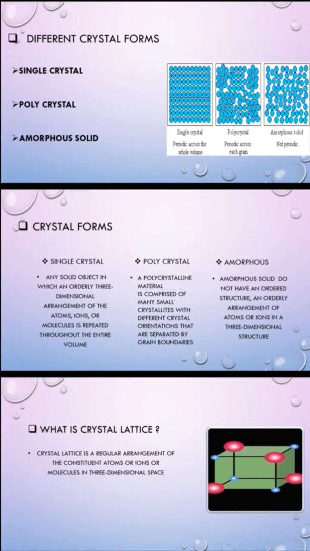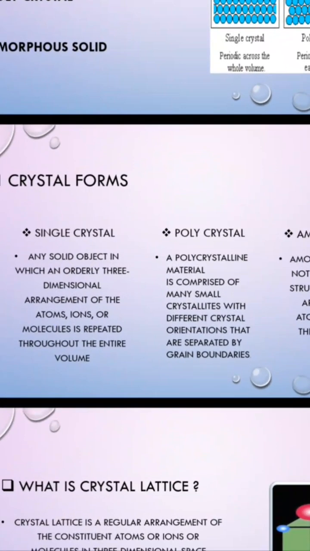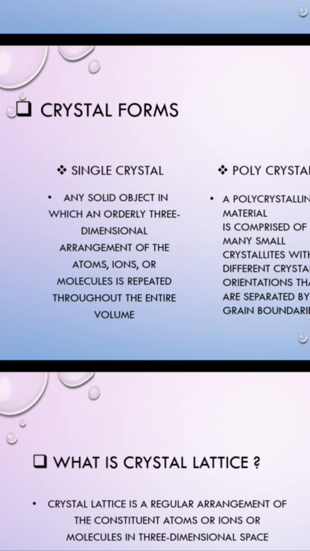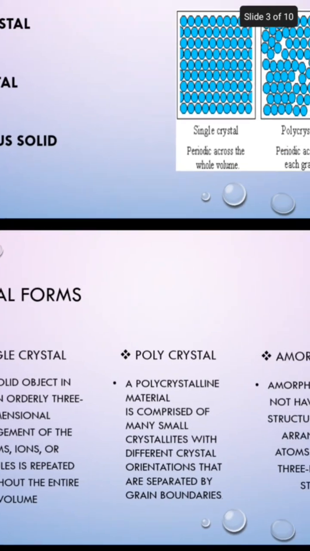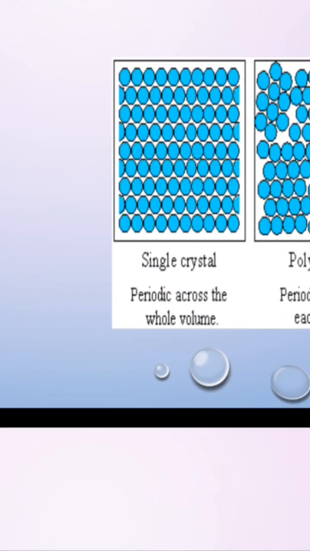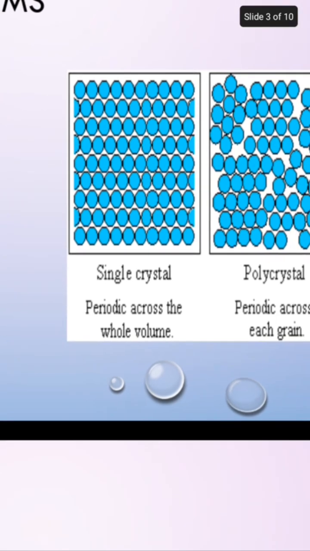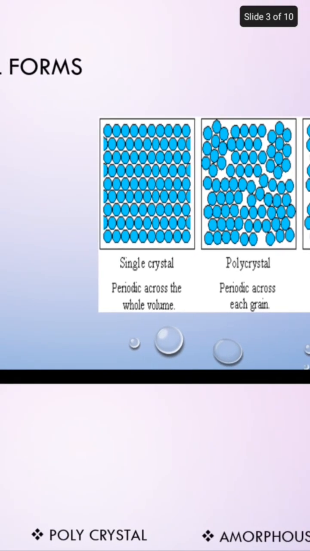Amorphous solid is not a crystal form. Single crystal is any solid object in which an orderly three-dimensional arrangement of the atoms, ions or molecules is repeated throughout the entire volume. Here in the third slide we can see the picture of the single crystal. We can see atoms are arranged periodically across the volume. So it is known as single crystal.